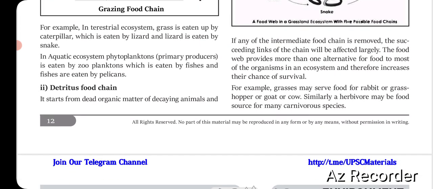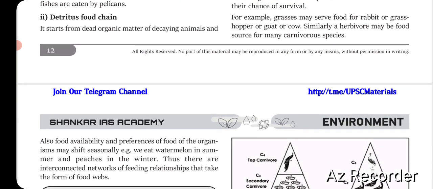Now, in case of a food chain, not a food web, the successive links of the chain will be affected largely if one intermediate link is removed. But it is not so in the case of a food web, because there are several alternatives for the consumption pattern. So that is the difference.